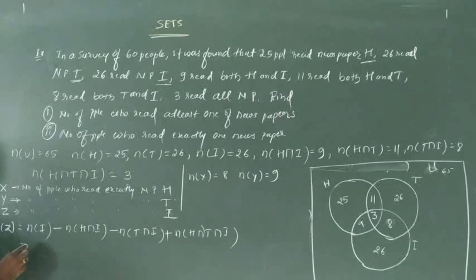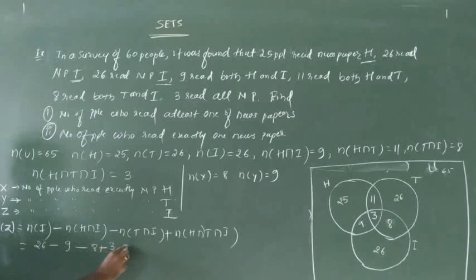Okay, n of I is 26, minus n of h intersection I is 9, minus t intersection I is 8, plus 3. Okay, that is how much? 26 plus 3, 29 minus 17, that is 12 we get. That is the number of people who read exactly the newspaper I.